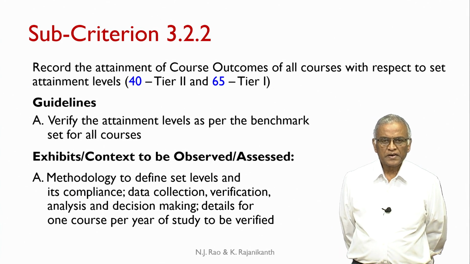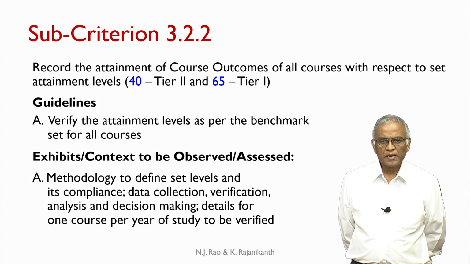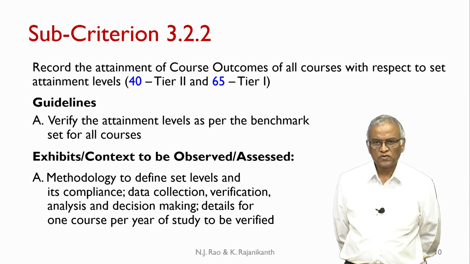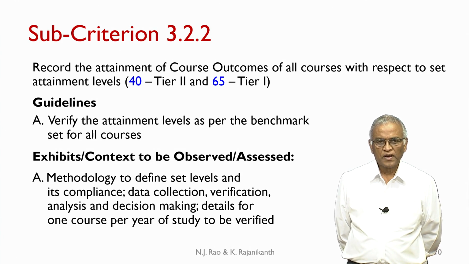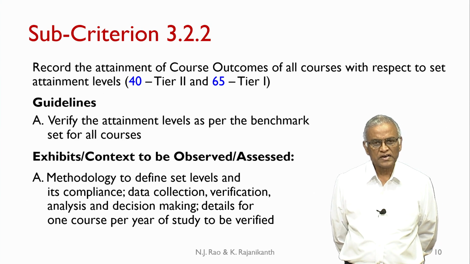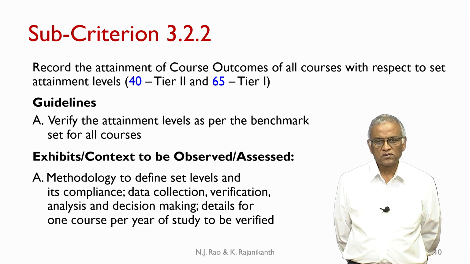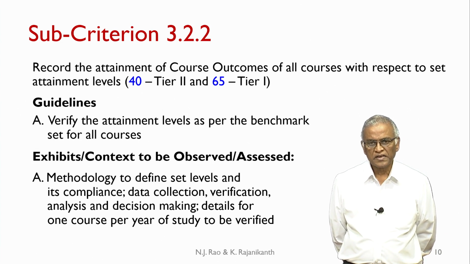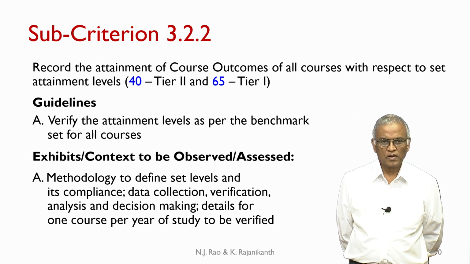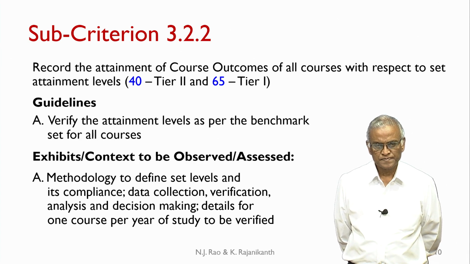Now, coming to subcriterion 3.2.2, that is related to recording the attainment of course outcomes of all courses with respect to set attainment levels. What we call set attainment levels are nothing but what we called targets. And here you have 40 marks for tier 2 institution and 65 marks for tier 1 institution. And the guidelines for this is: verify the attainment levels as per the benchmark set for all courses.